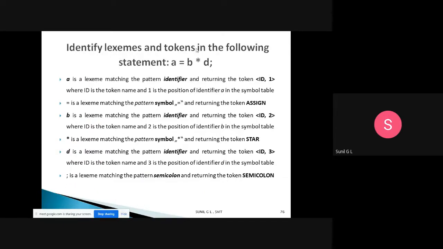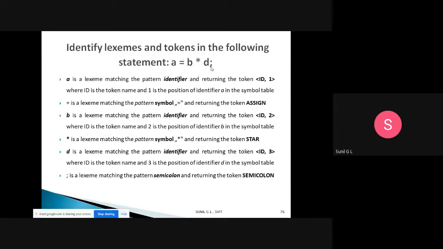Identify lexemes and tokens in the following statement: A = B * D;. Your job here is to identify the lexemes and tokens. For lexemes, A is a lexeme, equal is a lexeme, B is a lexeme, star is a lexeme, D is a lexeme, semicolon is a lexeme.